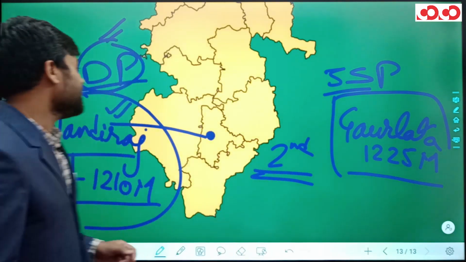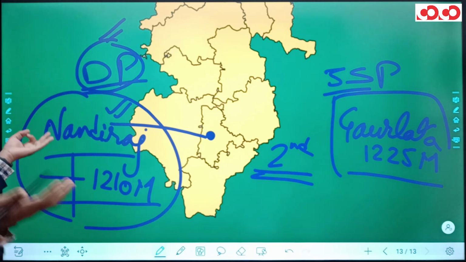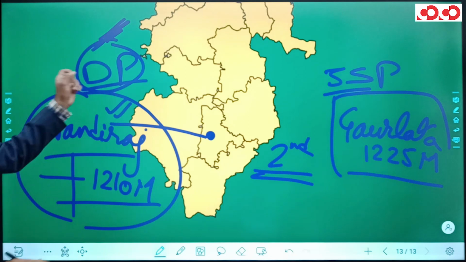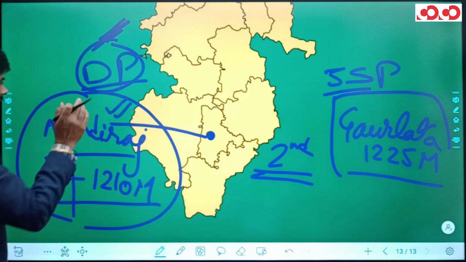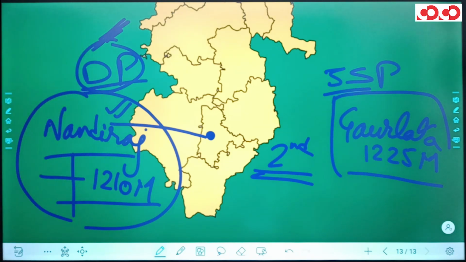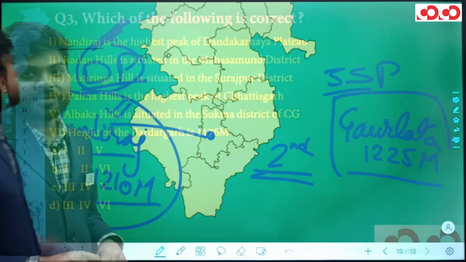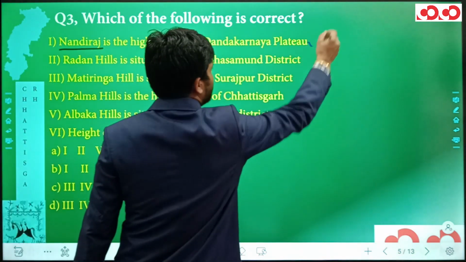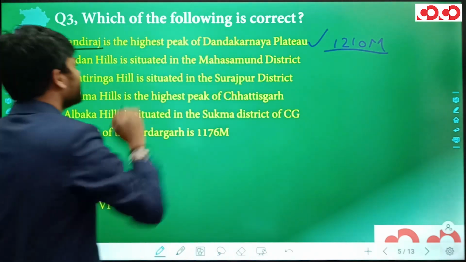So, obviously, the second highest peak, if it is not situated in Jashpur Samri Pat, will be the highest peak in the physical division in which it is situated. So, Nandi Raj is the highest peak of this Dandakaranya Plateau, and this Nandi Raj also happens to be the highest peak of southern Chhattisgarh. So the first statement is Nandi Raj is the highest peak of Dandakaranya Plateau. Yes, we have seen with the height of 1210 meters, it is the highest peak of Dandakaranya Plateau.